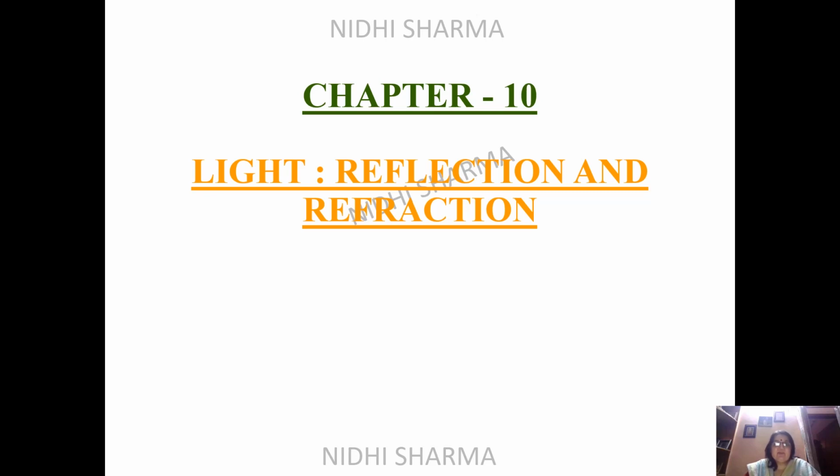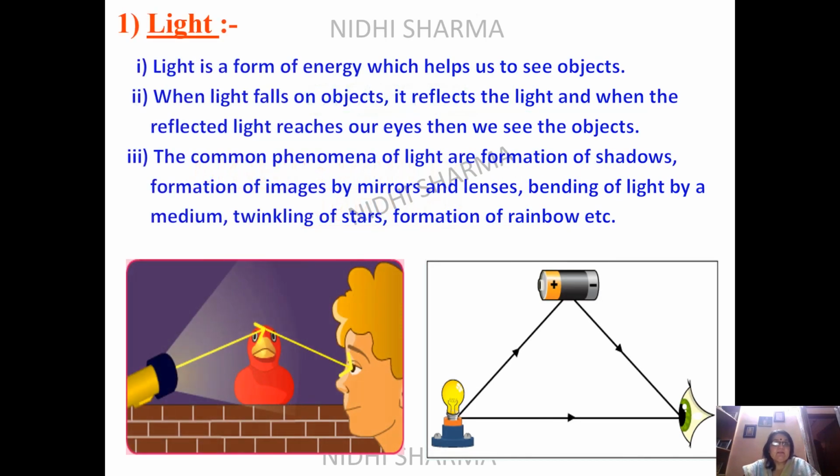Hello everyone. Today we are starting our chapter 10, Light, Reflection and Refraction of class 10. Light is a form of energy which helps us to see objects. So I think most of us know this definition. When light falls on objects, it reflects the light and the reflected light reaches our eyes when we see the objects. This is shown in this picture. So where the torch is giving light on this bird, and from the bird it is being reflected towards the eye of this girl. After this you can see the next part.